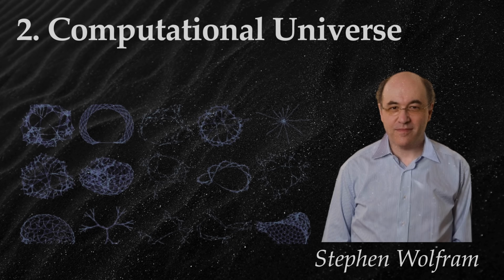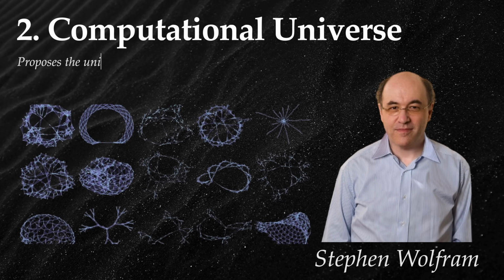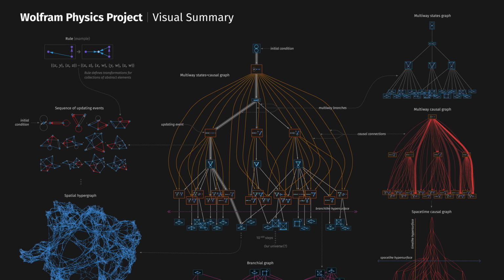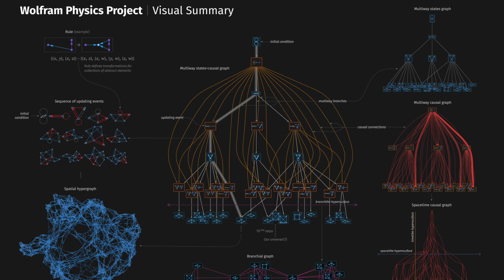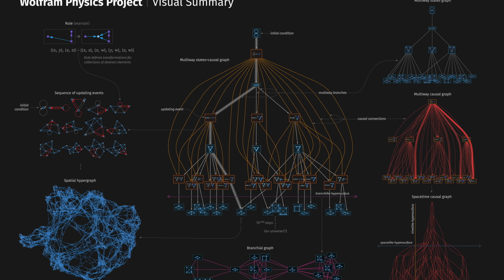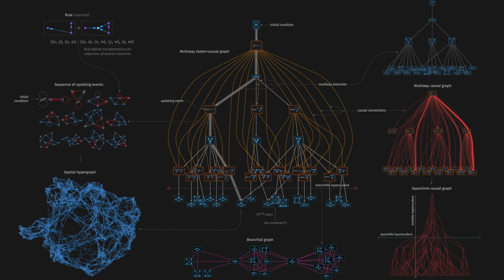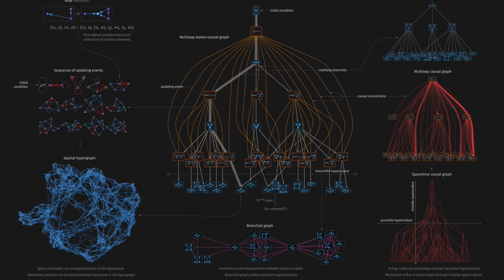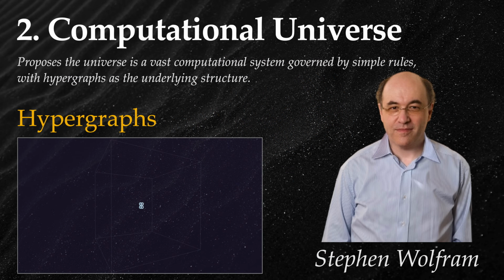Computational universe. The Wolfram physics project proposes the universe is a vast computational system governed by simple rules, with hypergraphs as the underlying structure. Instead of equations and particles being the fundamental building blocks, Stephen Wolfram believes that simple instructions operating on discrete elements, like bits in a computer, could underlie all physical phenomena. Wolfram utilizes hypergraphs to model these interactions.